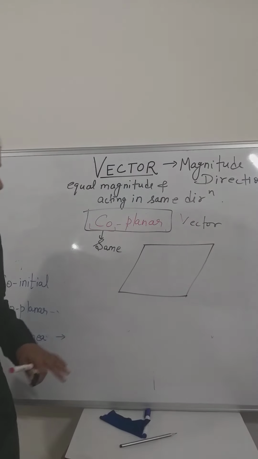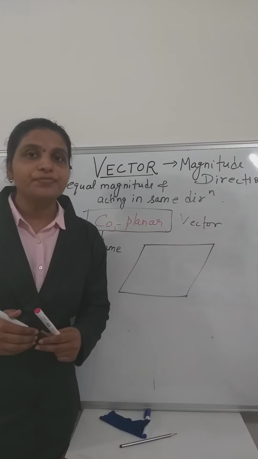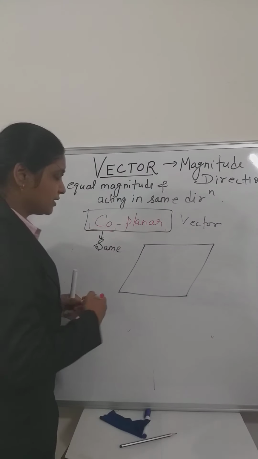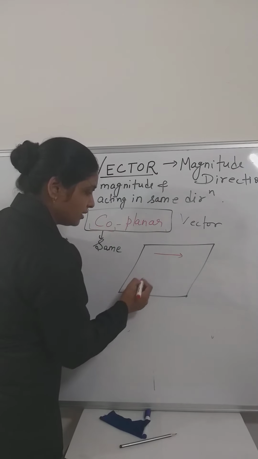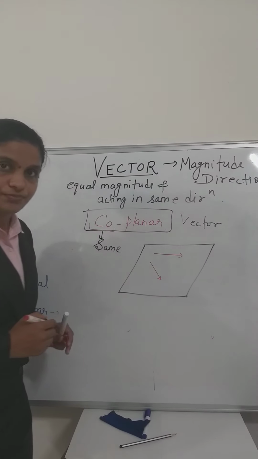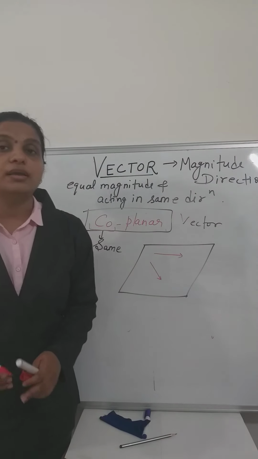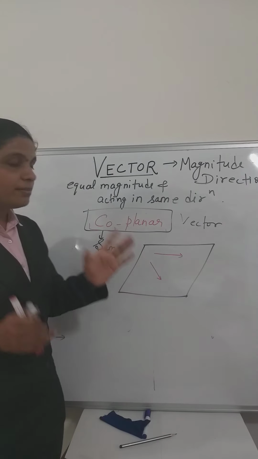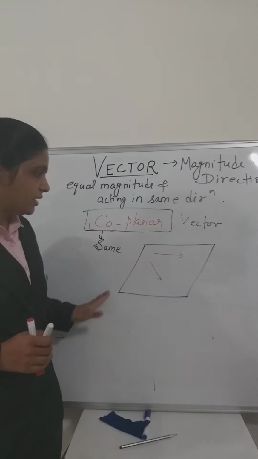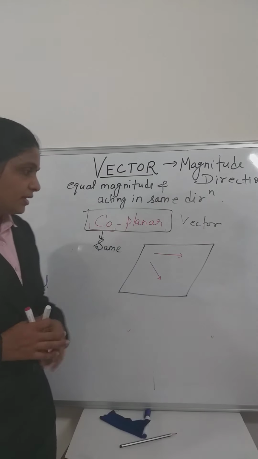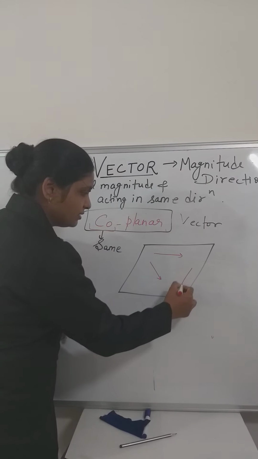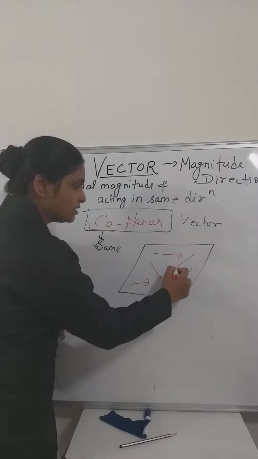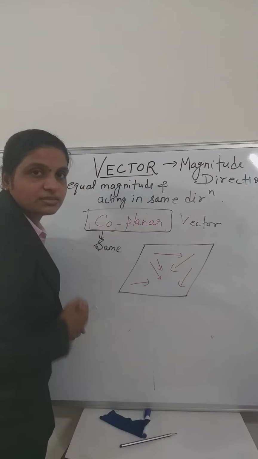Imagine this is an arbitrary plane, okay? Now draw any two vectors here. Either this is 1 or this is 2. Direction doesn't matter where it's going or where it's starting, right? Just remember, they should be in this plane which I have drawn. So it can be like this only. Direction doesn't matter, that's why I'm drawing this many.